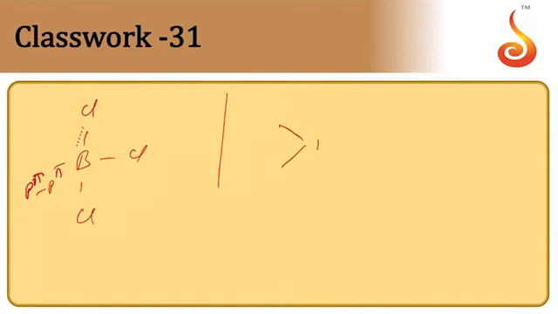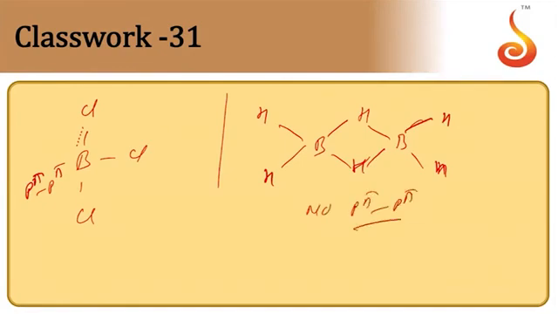So it exists only as a dimer. There are no p-pi bonds, therefore the diborane molecule cannot exist as a monomer. BCl3 exists as a monomeric molecule because it is able to form p-pi bonds.